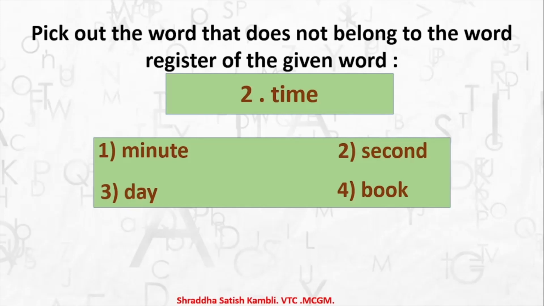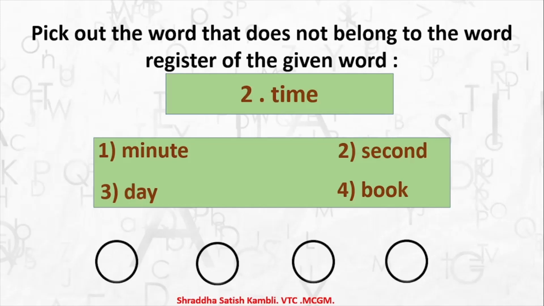Which is the correct answer, children? It is option number 4, book. Book is not related to time in any way. Minute, second and day are all divisions of time.